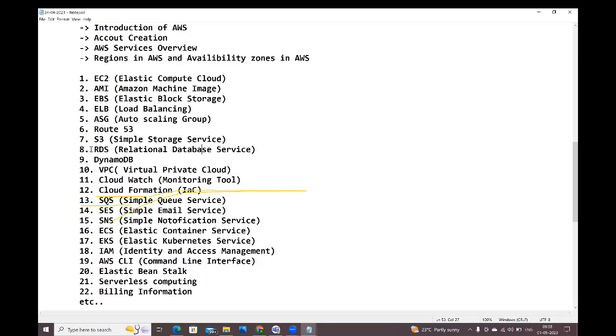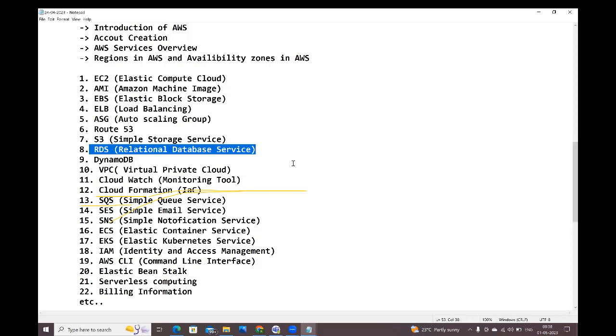Next, RDS, Relational Database Service. As an AWS engineer, what will we do, guys? We will create the database. Relational database means what? Structured databases: Oracle database, MySQL databases. All these are structured databases. We will create these databases in AWS, guys. Suppose I'm creating a MySQL database in AWS. You will get the endpoint URL, the database name, the database password, the database port number, everything you will get.